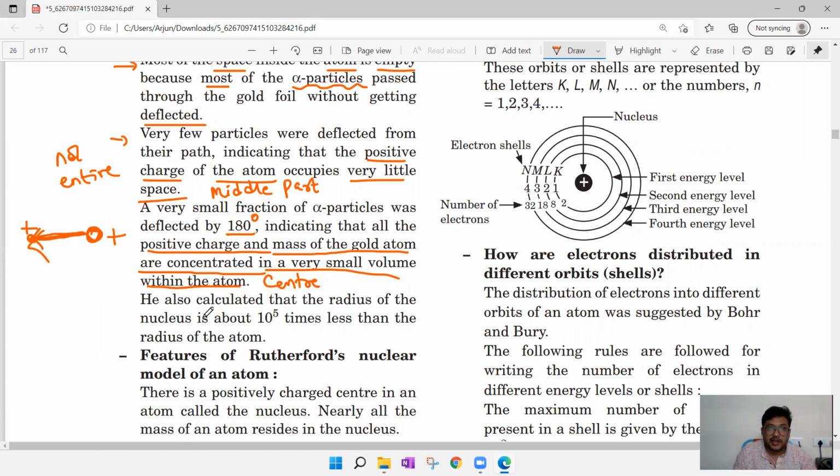He also calculated the radius of the nucleus, that is 10 power 5 times less than the radius of the atom. Means the atom is very big and the nucleus is so small. The atom is that much empty, and he concluded most of the atom is empty and is not filled with positive charges. Positive charges are filled only at the center. He gave the name nucleus for the center, and he came up with the radius of the nucleus, which is 10 power 5 times less. 10 power 5 means 1 2 3 4 5, this many times, I mean 1 lakh times less than the radius of the atom.